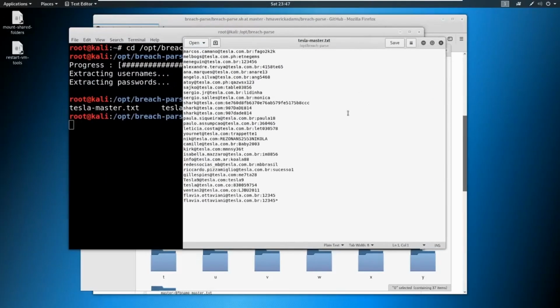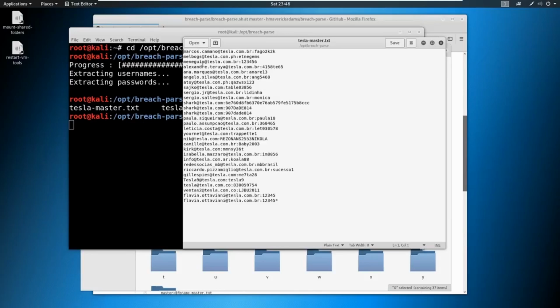So from here, we don't have a big list, surprisingly, for a company the size of Tesla. So what happens is people utilize their work credentials or their work emails, and they log into websites they probably shouldn't be using their work emails for, and we just use it to our advantage. So what we're after is not only these usernames, but these passwords as well.